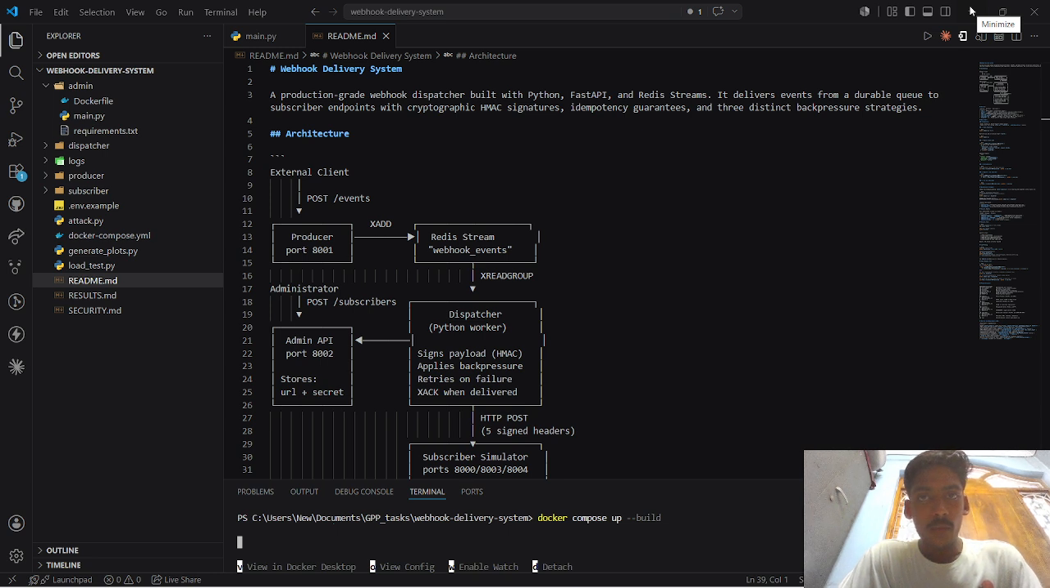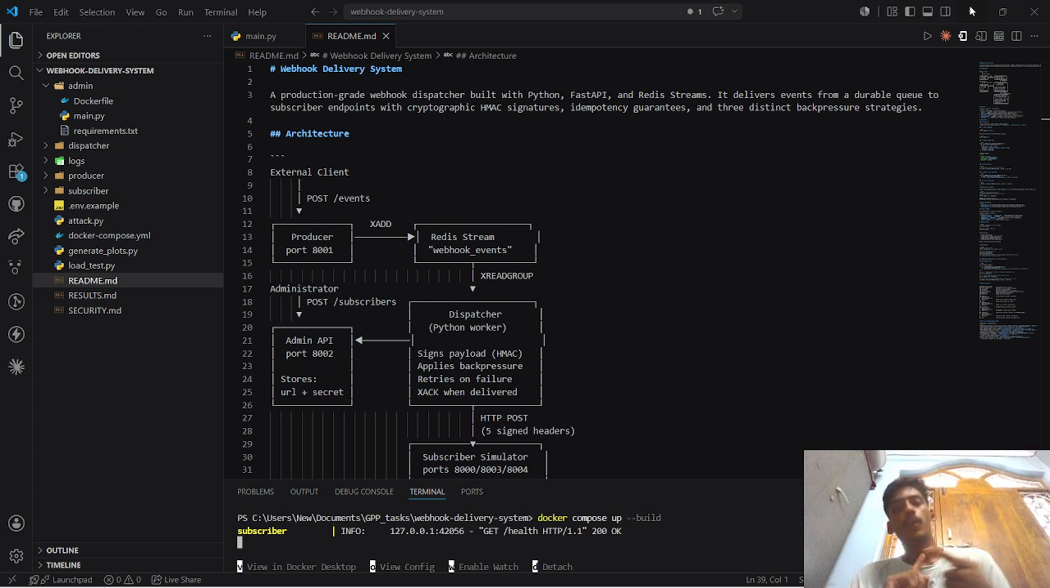I will be demonstrating my Webhook Delivery System, which was built using Python, FastAPI, Redis Streams, and Docker. This project solves a problem in distributed systems. Imagine an e-commerce application where an order is placed. Multiple services such as inventory, payment, analytics, and notification services need to be informed about this event.